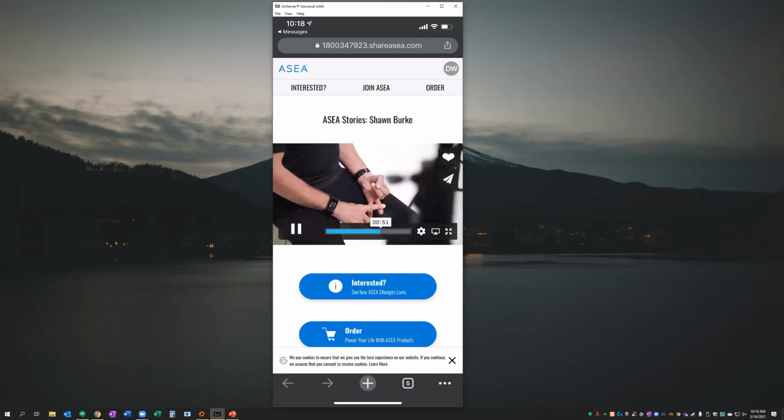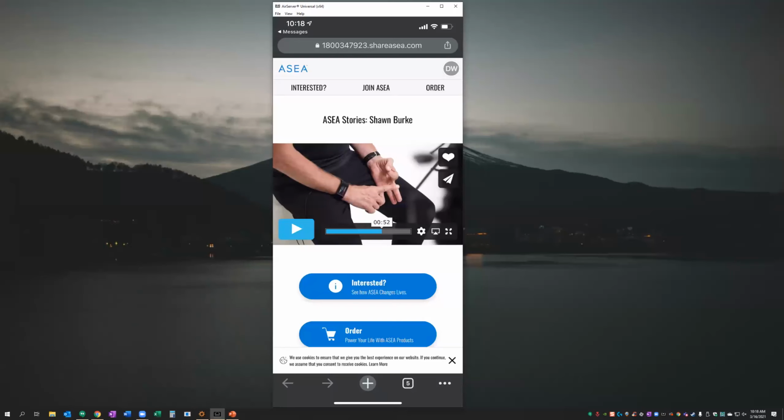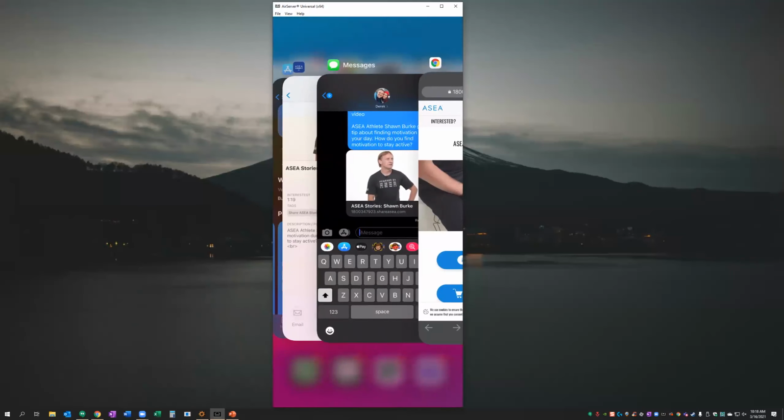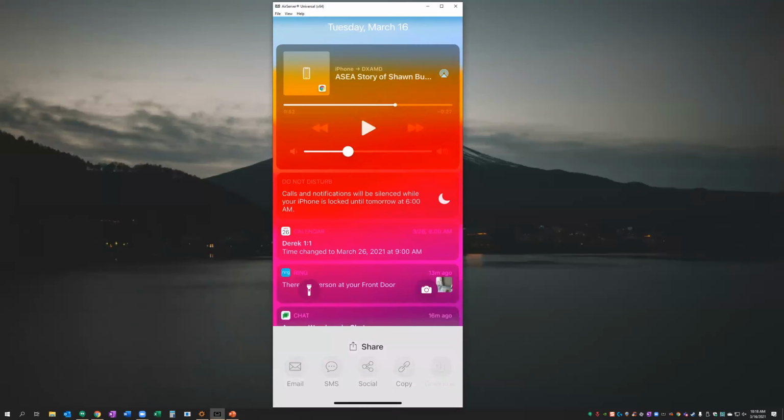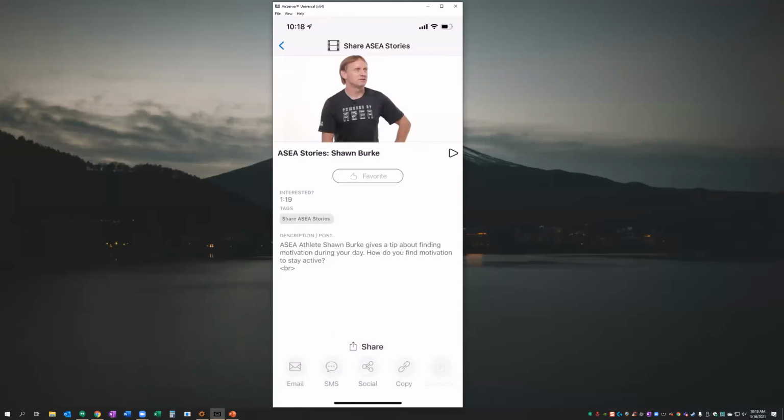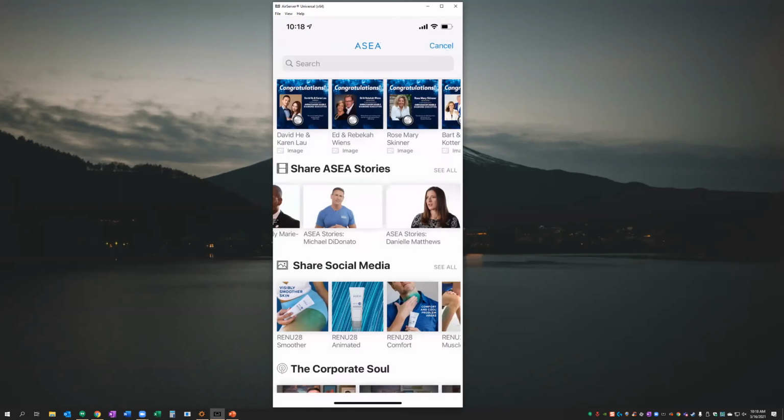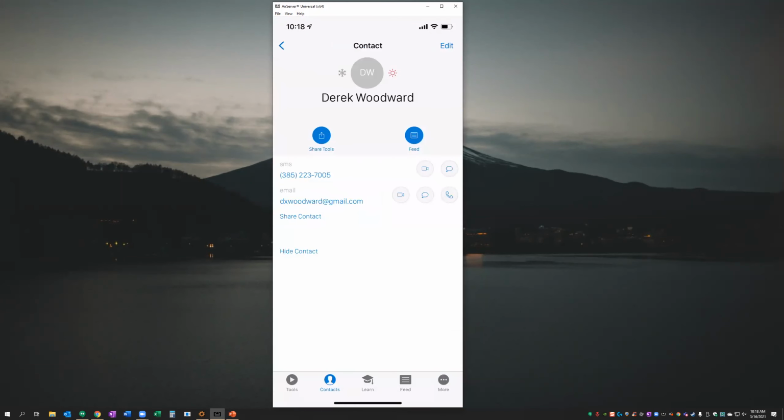All right, let's go ahead and pause that, and let's jump back into the app and see what kind of information is getting back to us. Now, we receive these notifications as we're out and about on our day. You don't have to be in the app to receive those notifications. As you send content, and when your prospects or contacts open it up, you are going to get notified through the app whenever that happens. So let's go here and go back, hit cancel here to get out of the sharing area.